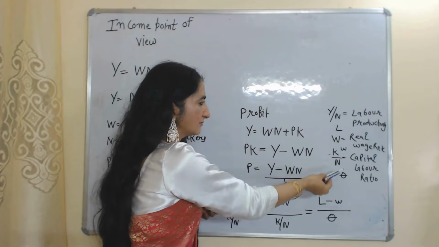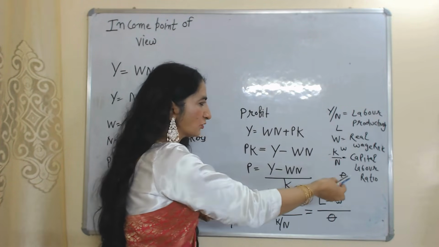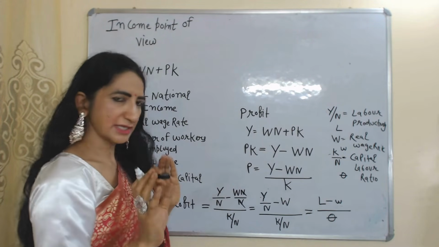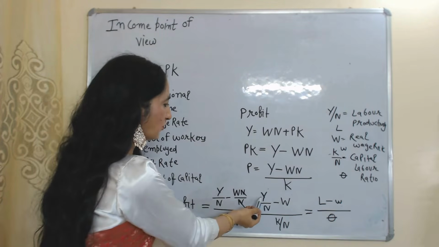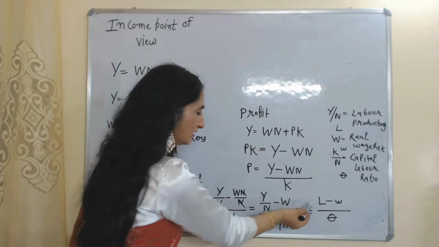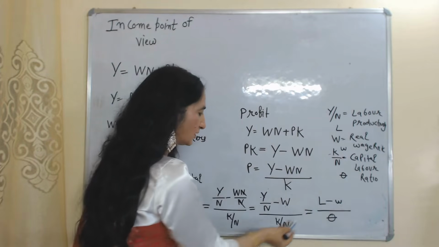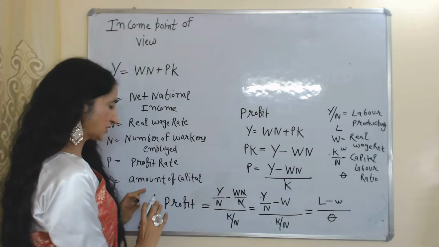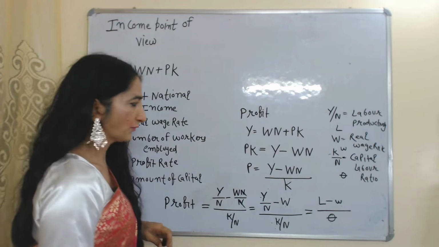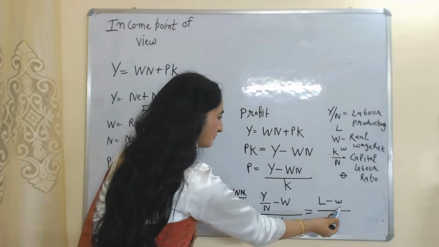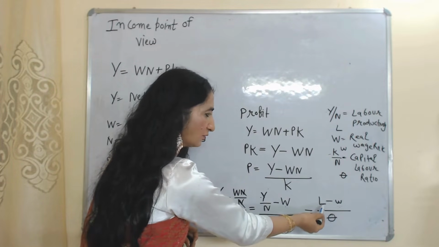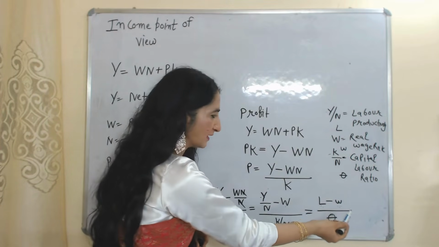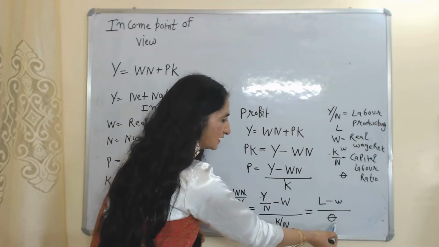K over N means the capital labor ratio, or capital per labor. For the sake of simplicity, we assume Y over N equal to L, W equal to small w, and K over N equal to theta. So according to this equation, we can calculate the rate of profit when we subtract real wages from labor productivity, or output per labor, and divide this by the capital labor ratio.